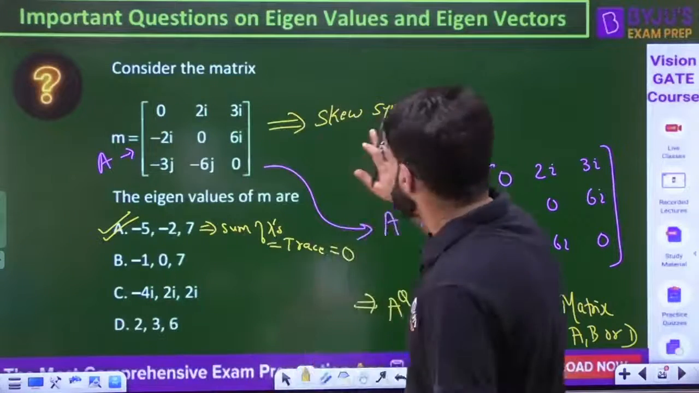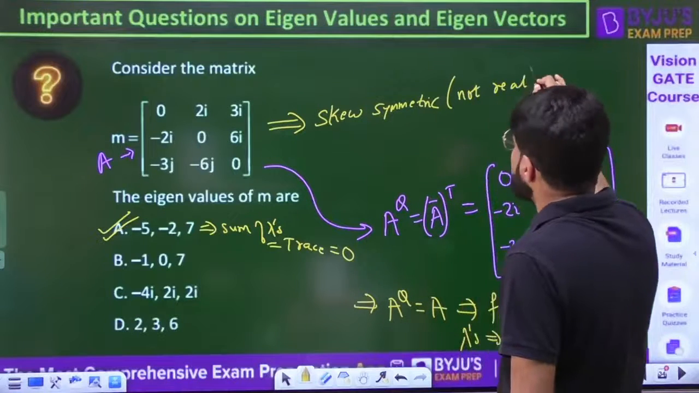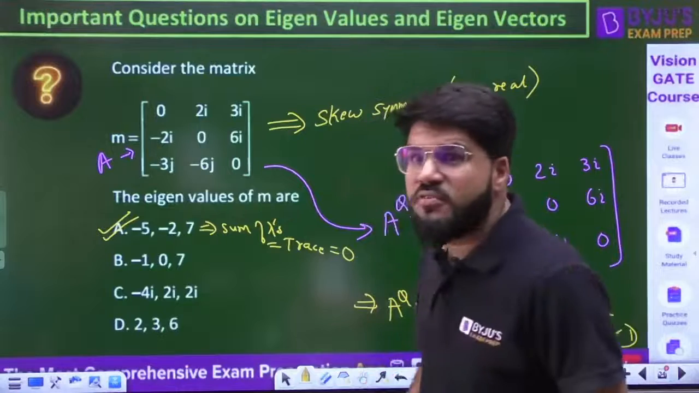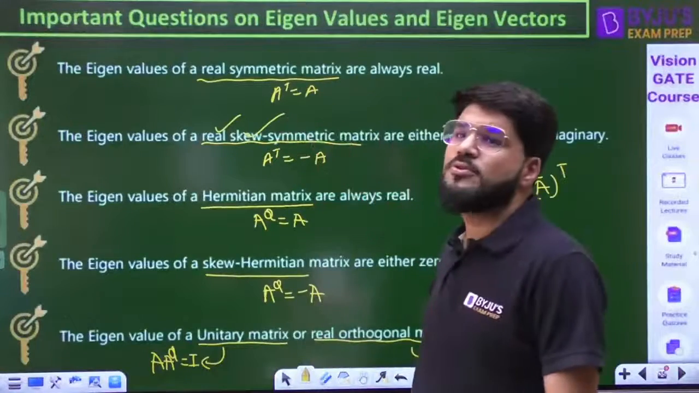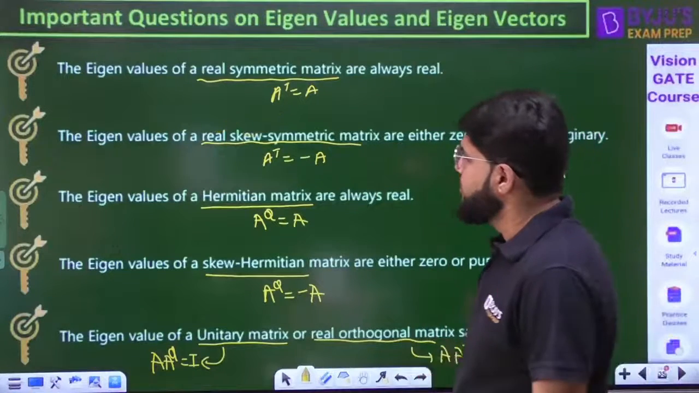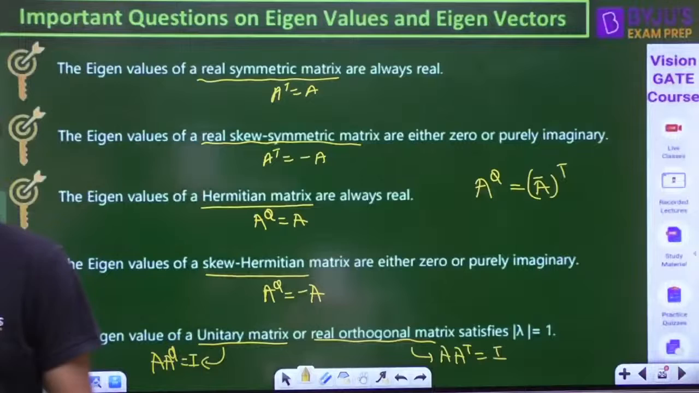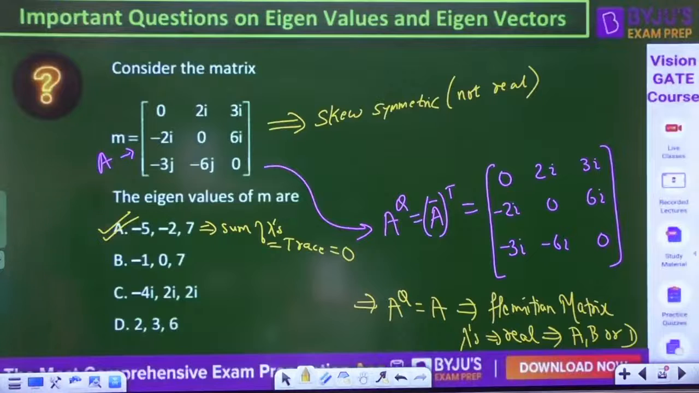So I can call this matrix skew-symmetric, but it is not real, so don't use that property. The property is for real skew-symmetric matrices, so be careful. This is skew-symmetric but not real. It is actually a Hermitian matrix that has turned up in front of us.